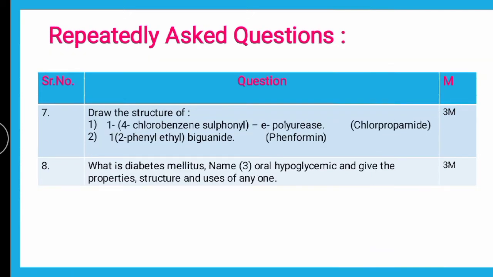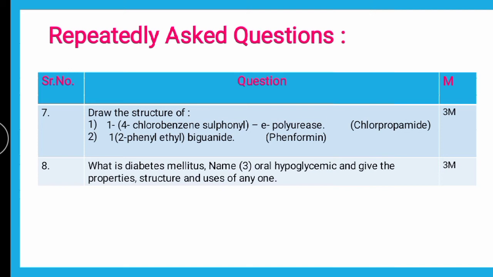Next question is, draw the structure of the given IUPAC name. Now, to find out the name of the drug from the IUPAC, there is a great trick. First we are supposed to look into the suffixes. If you look into the second name, it is biguanide, so definitely it is from the biguanide class. And since two examples are there, phenformin and metformin, and there is no methyl, it is definitely not metformin. It is only phenyl, so it is phenformin. So you can identify it that way.